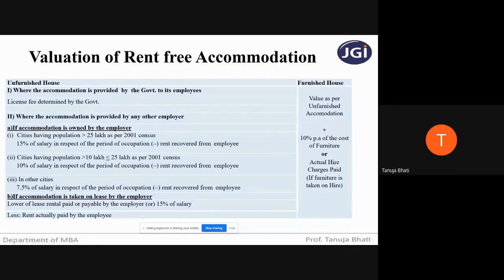Now, what is salary for the purpose of rent-free accommodation? As I have already told you in the last lecture, salary for the purpose of rent-free accommodation is your basic salary, commission, DA, bonus, allowances, everything, all the monetary benefits, excluding perquisites. So remember, salary includes everything, whatever is taxable, but excluding perquisites.